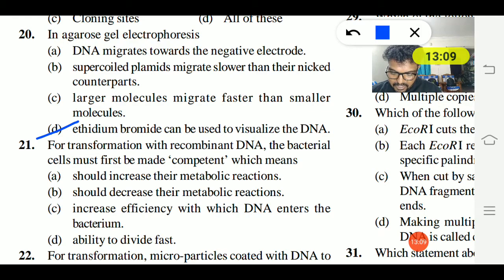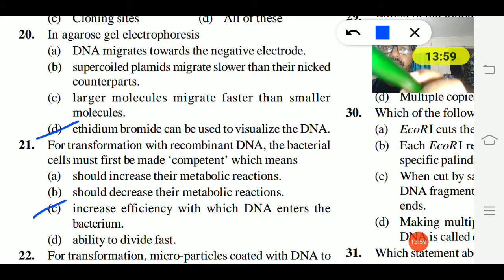Okay, 21st question. For a transformation with the recombinant DNA, the bacterial cell must first be made competent, which means should increase their metabolic reactions, should decrease their metabolic reactions, increase the efficiency with which DNA enters the bacterium, or ability to divide faster. Here, making bacterial cells competent means increasing the efficiency with which DNA enters the bacterium.